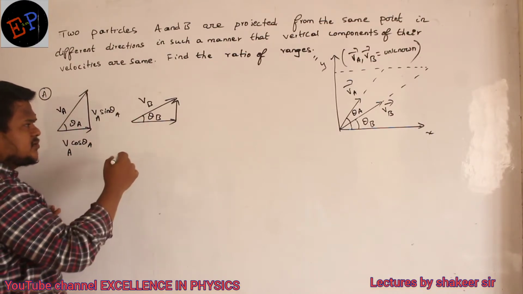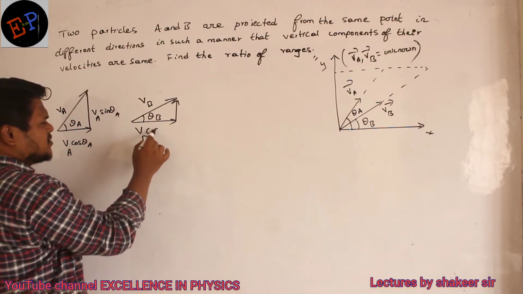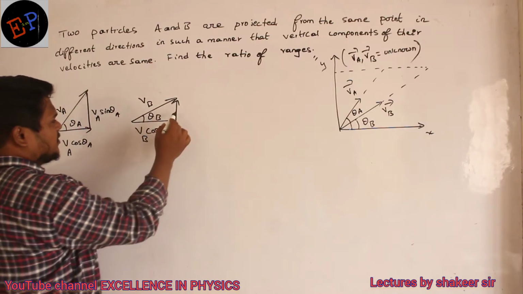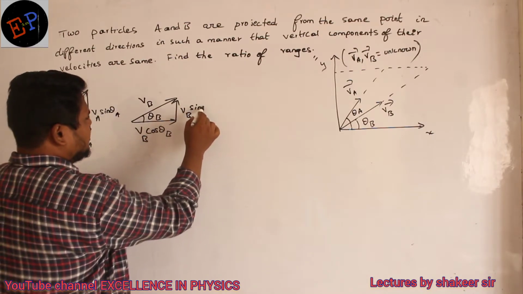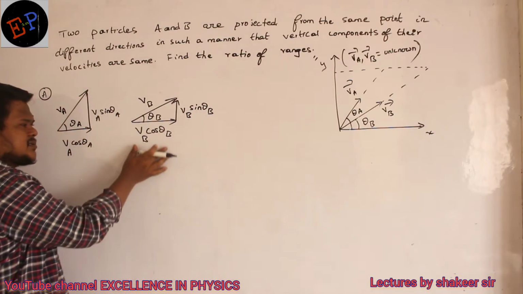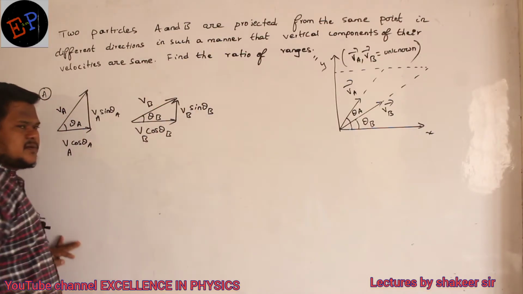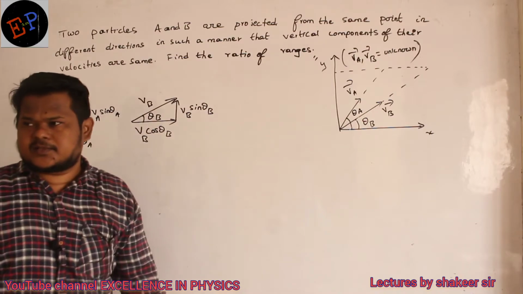Now again you split this one into two components. So VB cos theta B and VB sin theta B. Adjacent side is always in terms of cos theta. Opposite side is always in terms of sin theta. Up to here it is clear now?